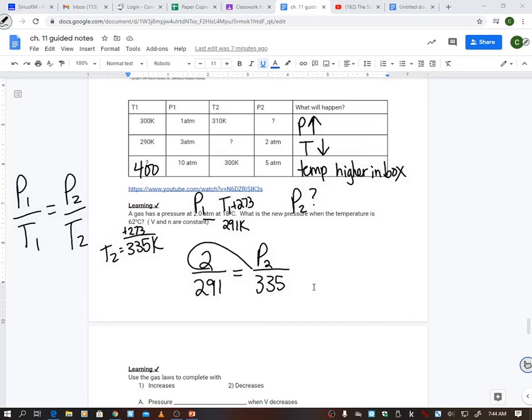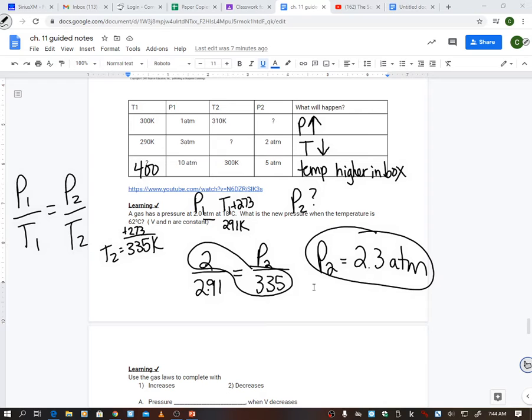So once I get this, I'm going to cross multiply. So 2 times 335, and then I'm going to divide by what is left over. So I'm going to divide by 291, and my new pressure is 2.3 ATM. Now this makes sense because look, my temperature increased slightly, so my pressure should increase slightly. All right, so that is that learning check.